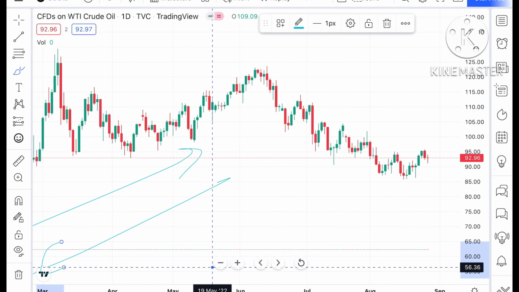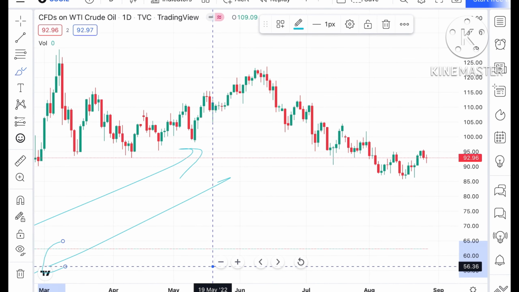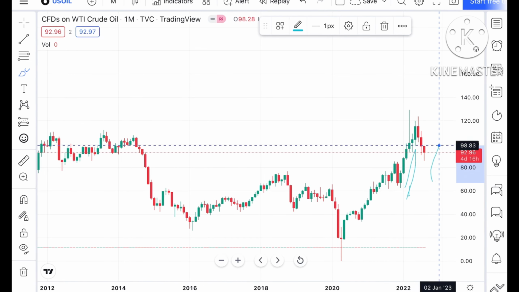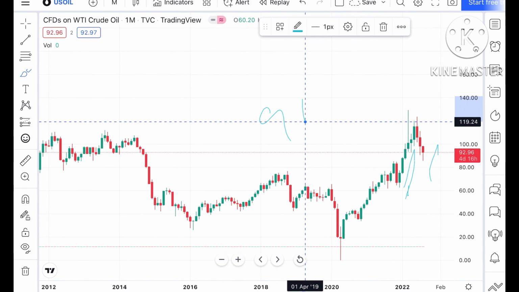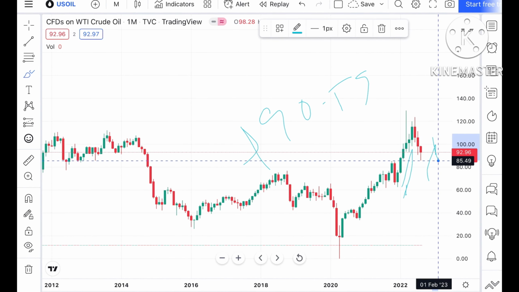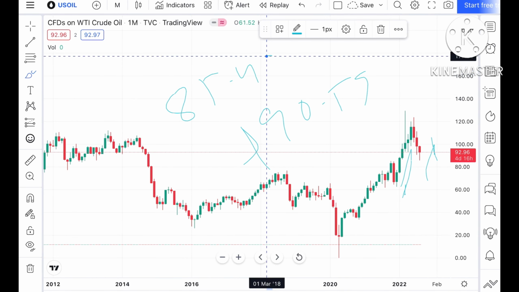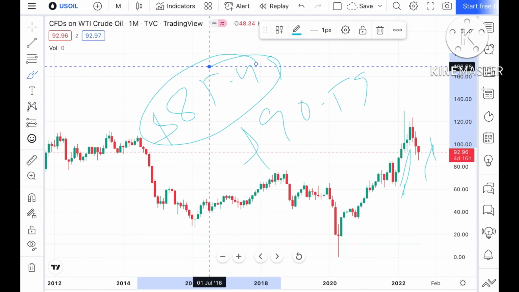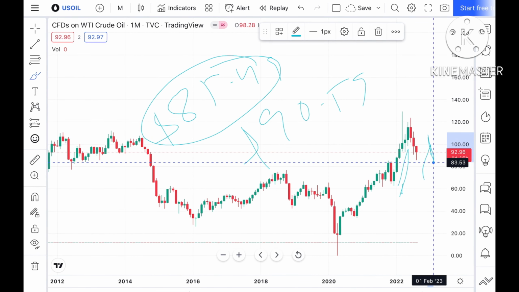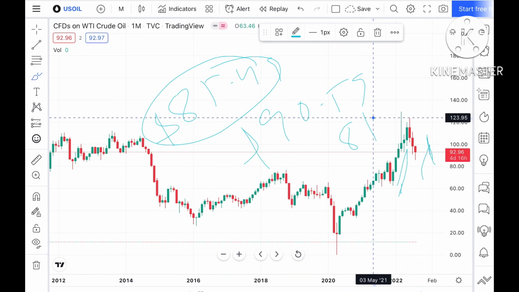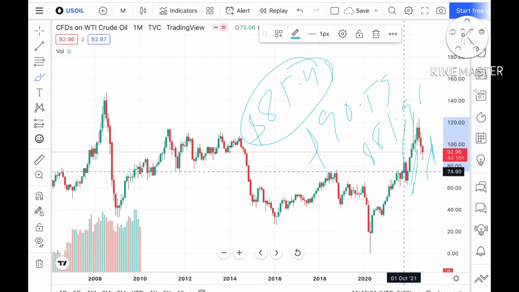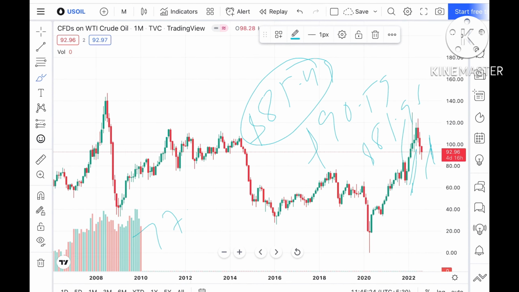Now suppose this level didn't sustain, which is at a higher probability, then it can go further down towards a level of $90.59. If that level goes, then there is a high probability of touching $85.49, and I've already told you 85.49 is a strong support, so the probability is high. It can go further down and touch around $81.96. Once the price falls below $81.96, it can go further down and touch around $77.5.